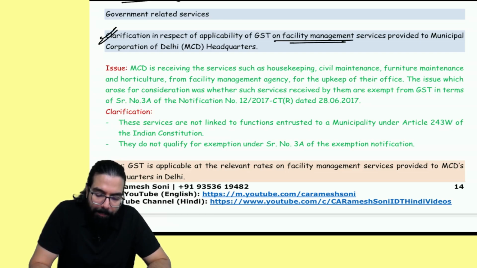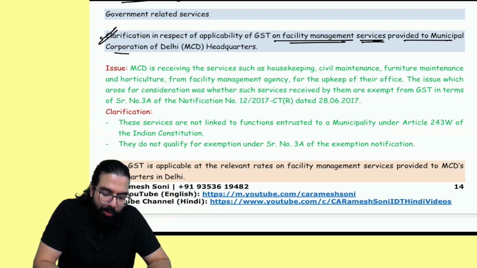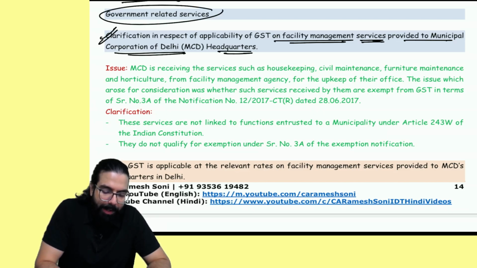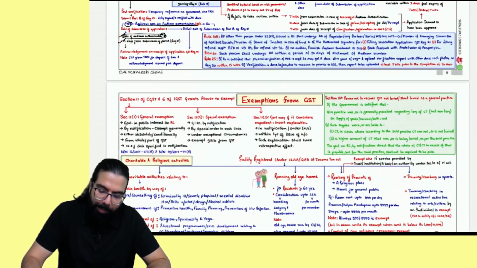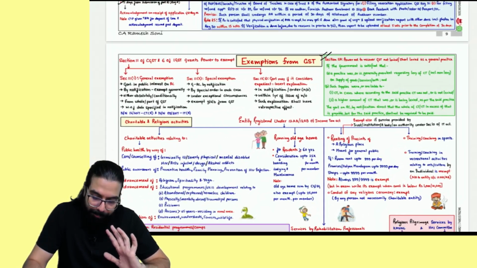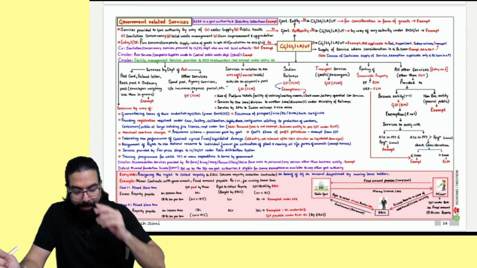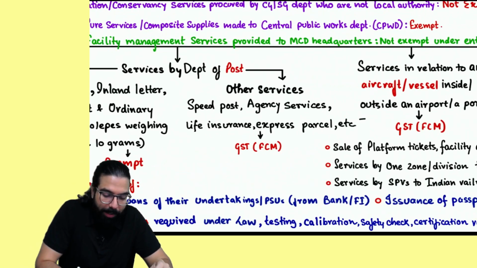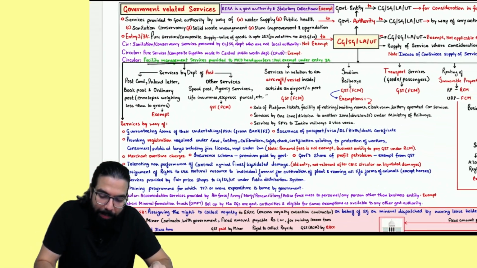Facilities management services provided to Municipal Corporation of Delhi. Government-related services were already there in section number 11. First of all, one small part I've inserted, 11A, over here. And in the second chart, which relates to government, I've written this point over here. Tell me one thing, everyone.